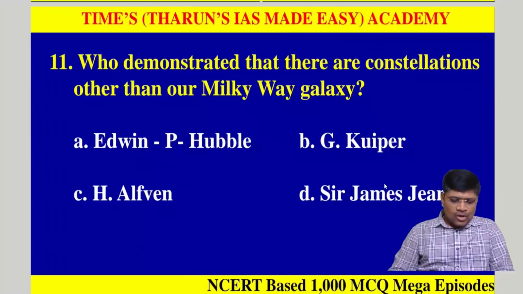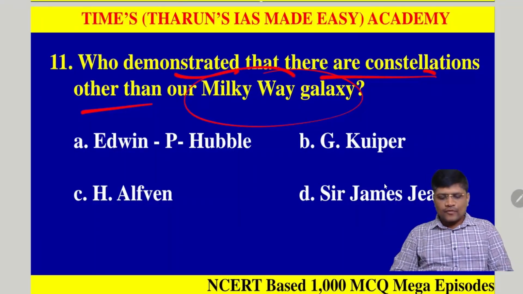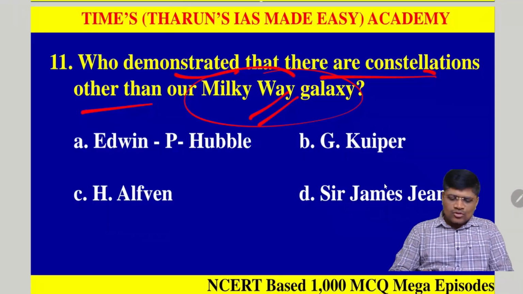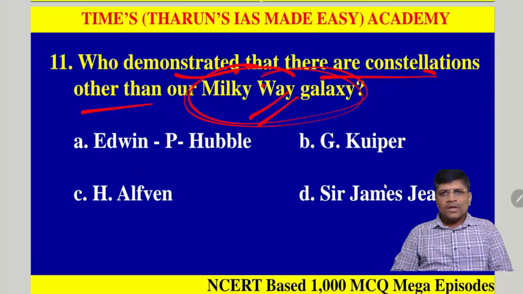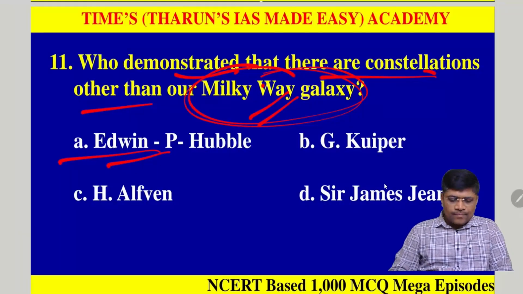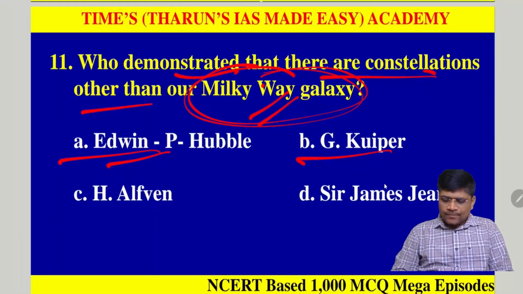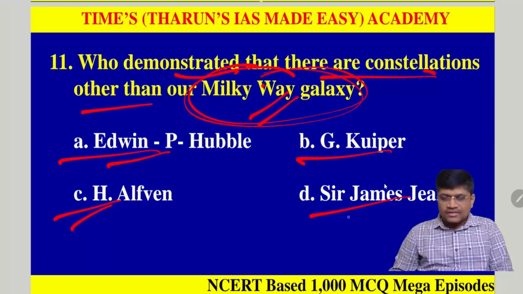So next question, who demonstrated that there are galaxies other than our Milky Way galaxy? We know that our solar system lies in the Milky Way galaxy. Apart from the Milky Way, there are a good number of galaxies. Where they are present and how they are present was demonstrated by, the question is asking: option A, Edwin P. Hubble, B, G. Cooper, C, H. Hoffman, and D, Sir James Jeans.